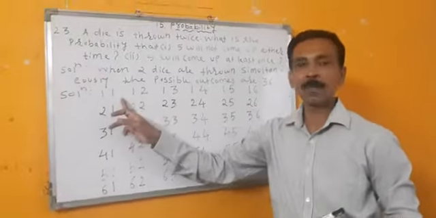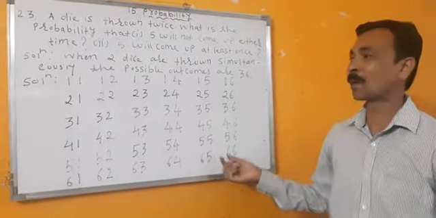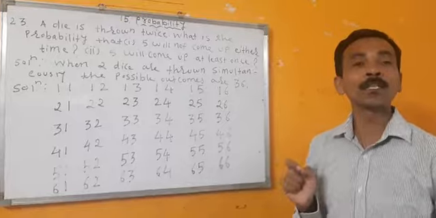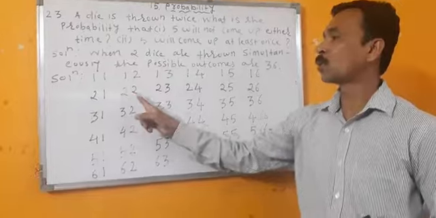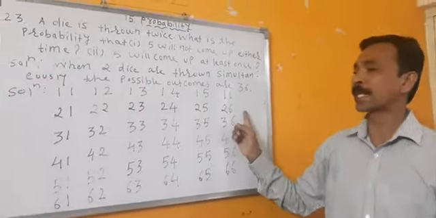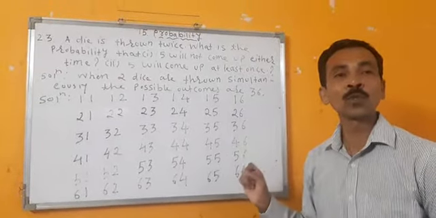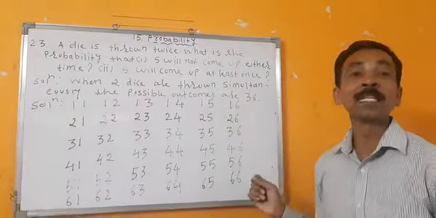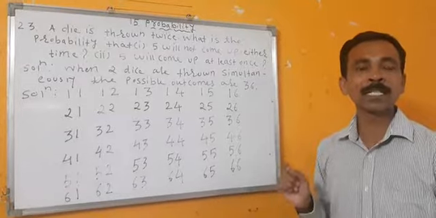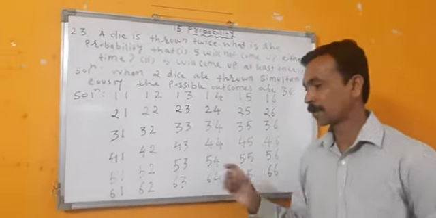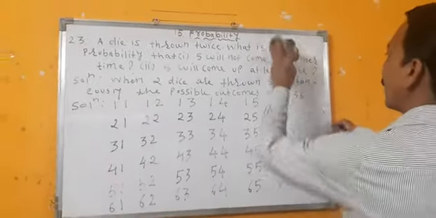It is not 11, keep in mind. This is not 12, this is not 13, this is not 66. These are the possible outcomes. 1 1, 1 2, 1 3, 1 4, 1 5, 1 6. Similarly, 2 1, 2 2, 2 3, 2 4, 2 5, 2 6. 3 1 up to 3 6, 4 1 up to 4 6, 5 1 up to 5 6, 6 1 up to 6 6. So altogether how many possibilities are there? 36 possible outcomes. Now I will write here.